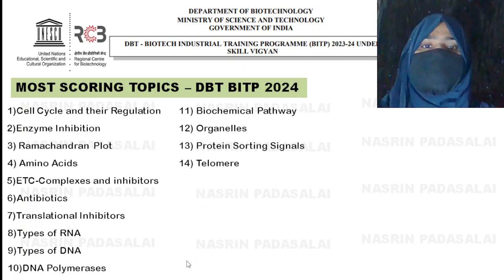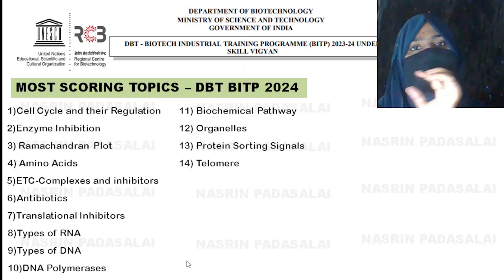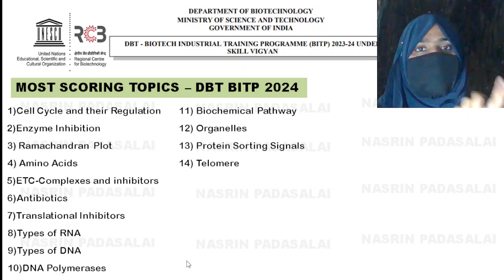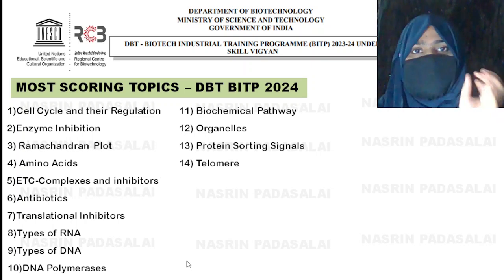Okay. Next is telomere. Telomere is very important. Sometimes they will be asking you to write the structure, sorry, sequence of telomere, and sometimes there will be questions related to telomerase enzyme in relation to cancer. Okay, so give more importance to telomere.